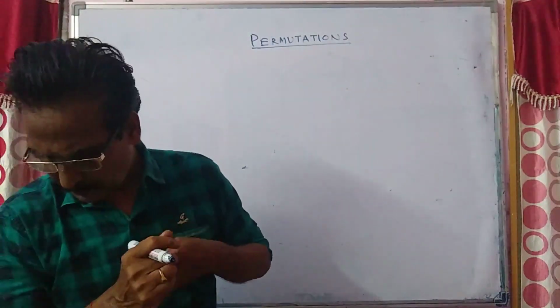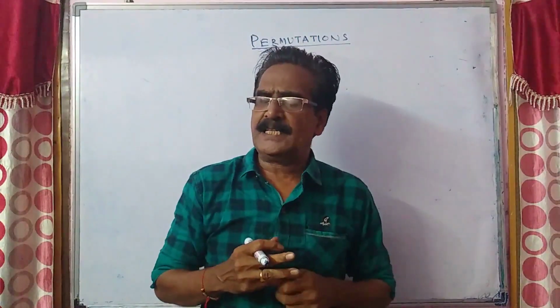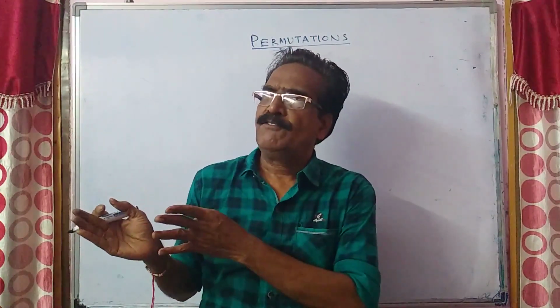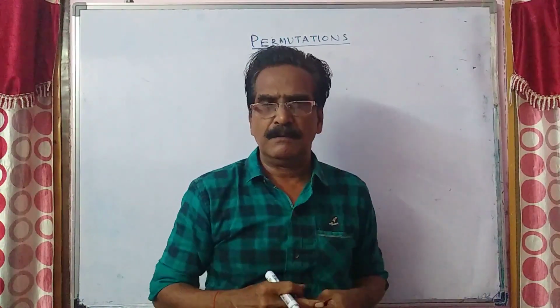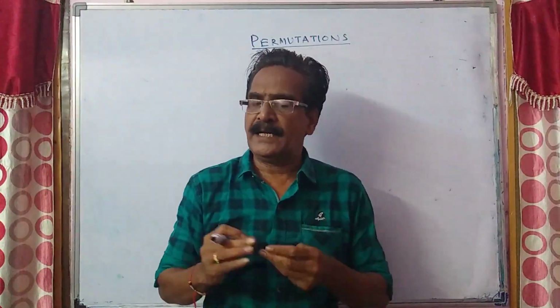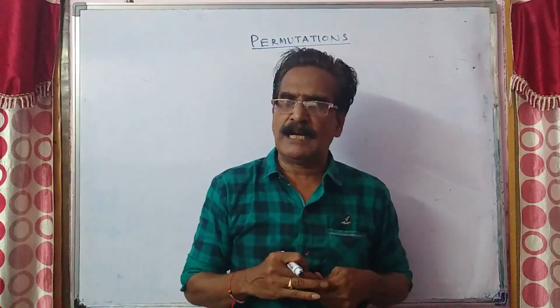Friends, you have 10 letters and 5 post boxes are available.